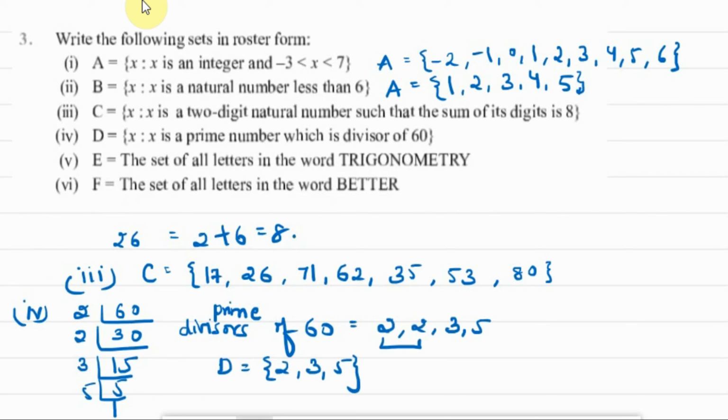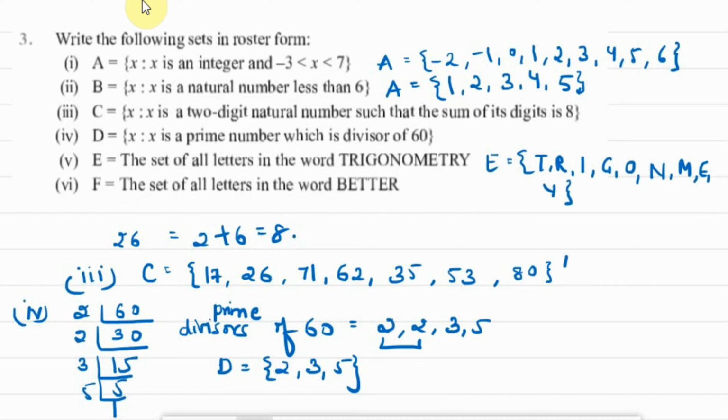Part 5, E: the set of all letters in the word trigonometry. Now just pay attention that the letters T, R and O are repeating. These letters are repeating, but we will not repeat them. We'll enlist them only once. So the set E will become T, R, I, G, O, N, M, E and Y. We have not repeated the letters. We will enlist them only once.